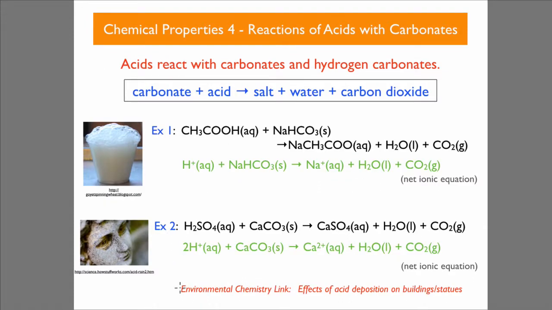Acids with carbonates give us salt, water and carbon dioxide. A couple of examples. We've got ethanoic acid and sodium bicarbonate, giving us sodium ethanoate with water and carbon dioxide gas given off. And you've got the sulfuric acid and calcium carbonate, giving us the salt calcium sulfate, water and carbon dioxide. And again, be sure you can write those net ionic equations.